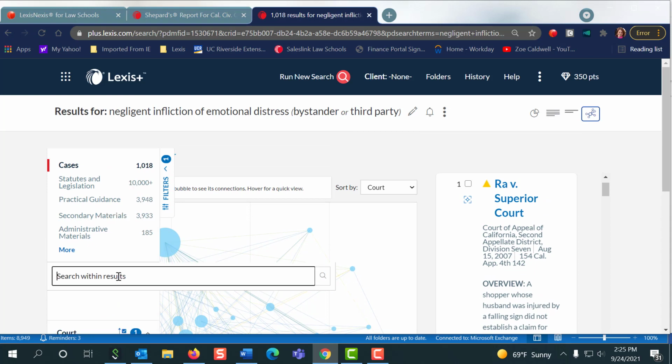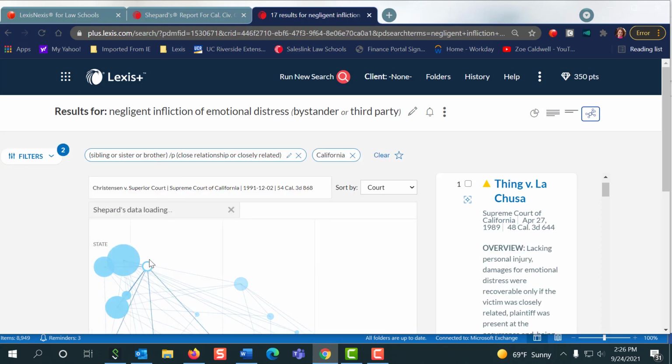So I may say, you know what? It's important to me that this search has sibling or sister or brother in the same paragraph as close relationship. Now, if they call it closely related, you can do something like that. Okay, so be careful with your terms.